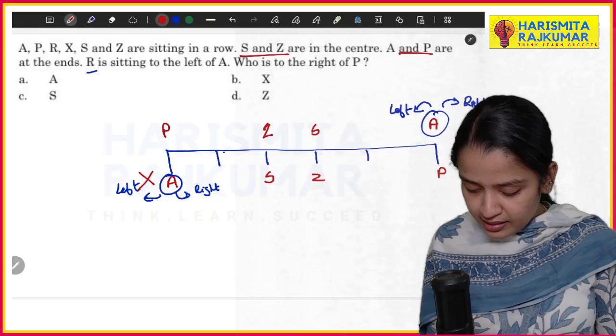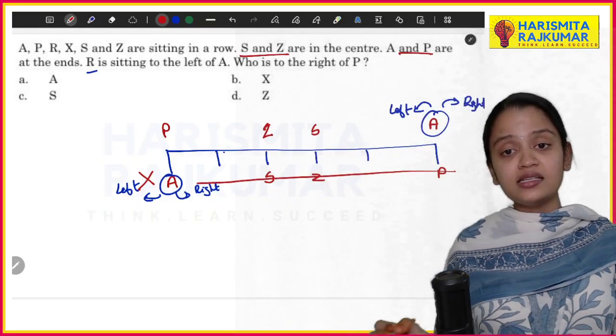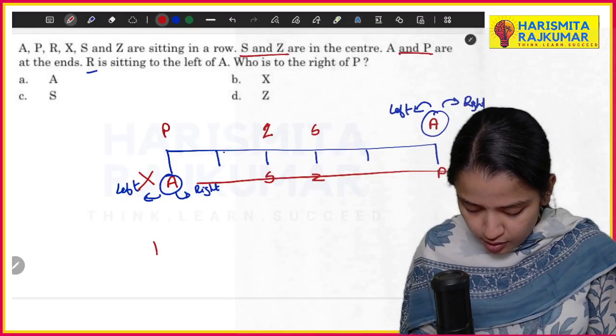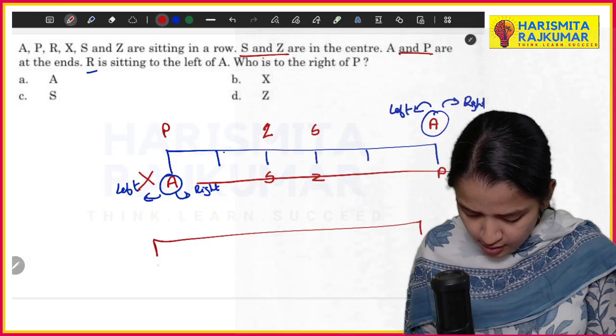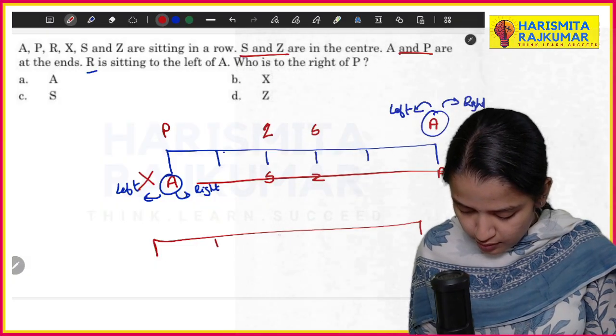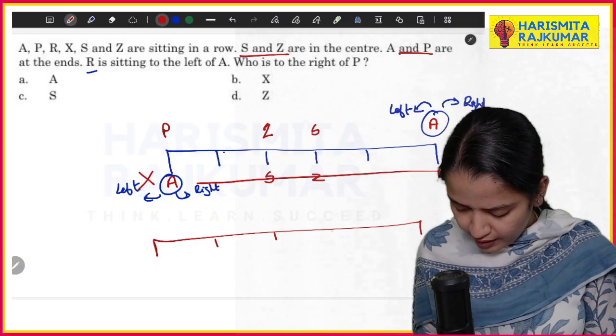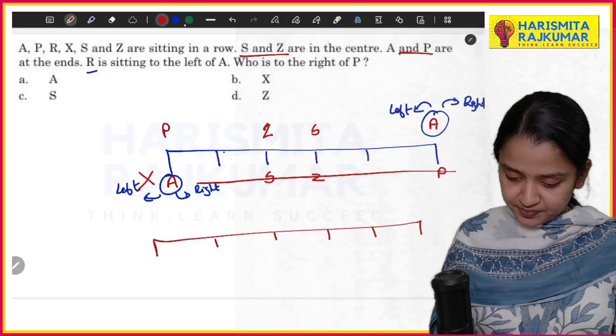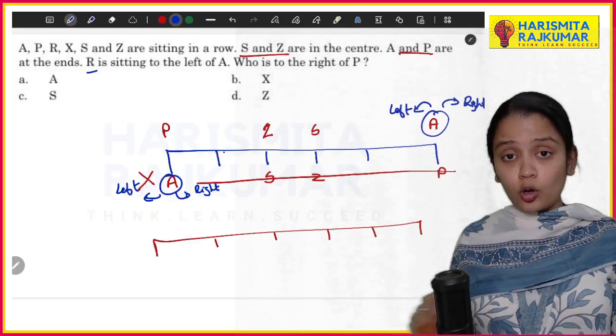So this whole possibility is not true. So we can redraw again: 1, 2, 3, 4, 5, 6. So the lower possibility is gone.